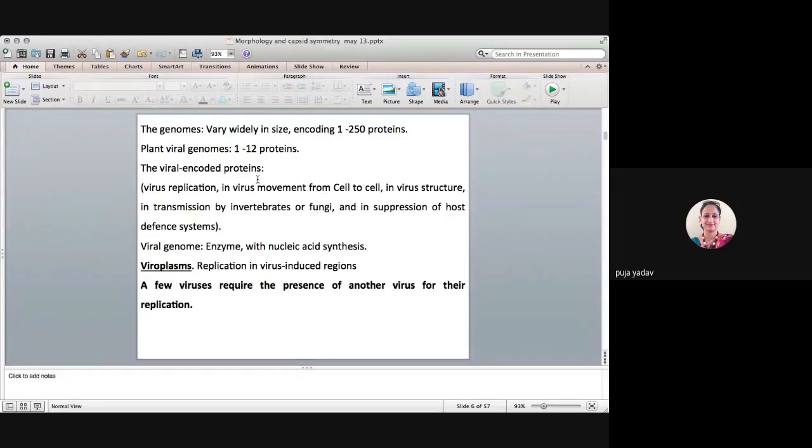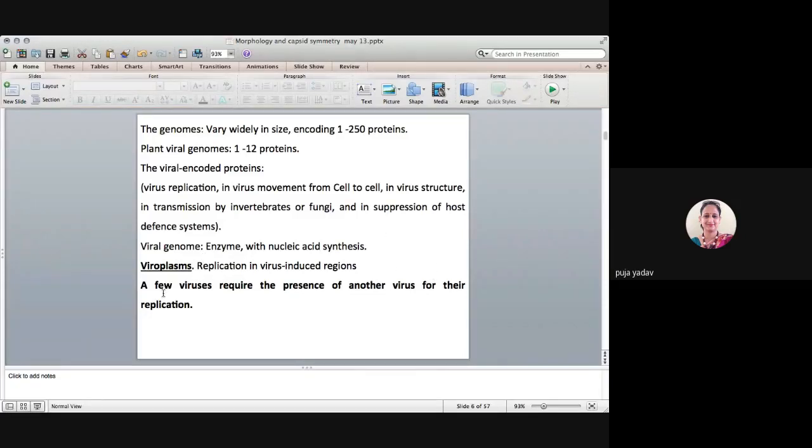Replication of many viruses takes place in a specific region known as the viroplasm. Some viruses share with certain non-viral nucleic acid molecules the property of integration into the host cell genome and translocation from one integration site to another. A few viruses require the presence of another virus for their replication, and these viruses are known as dependoviruses, and these dependoviruses need a helper virus.